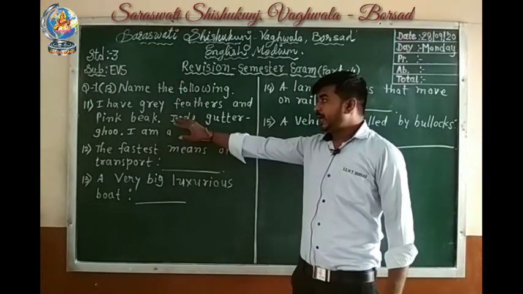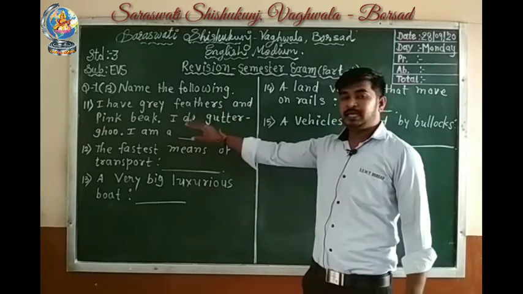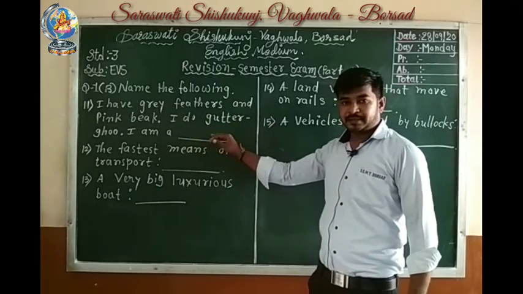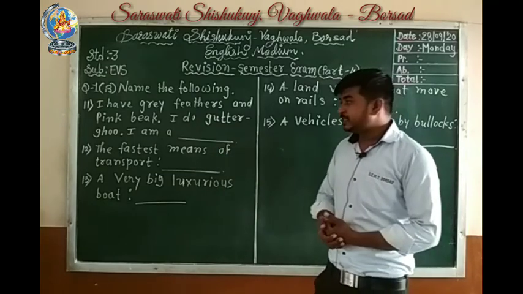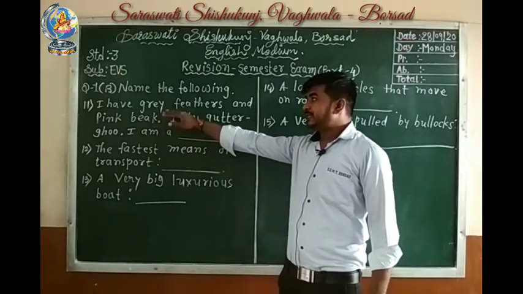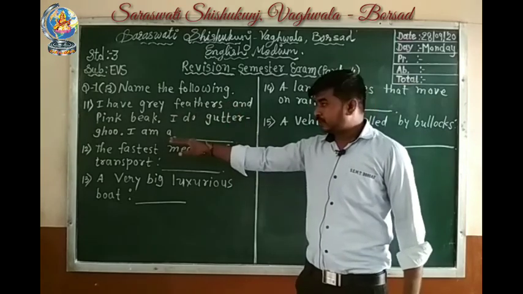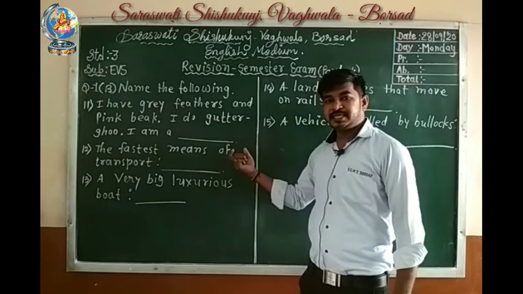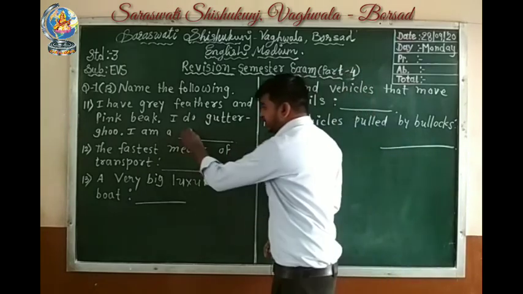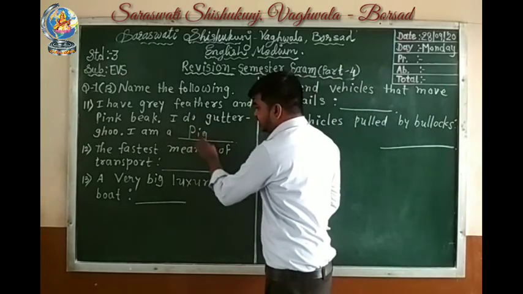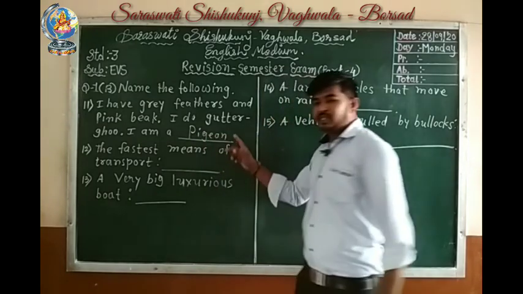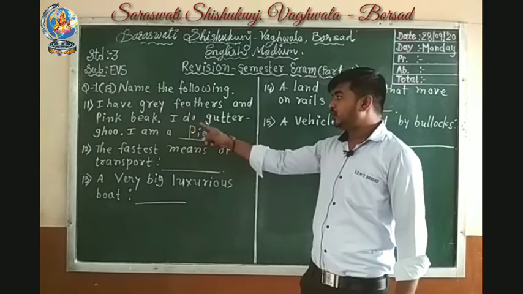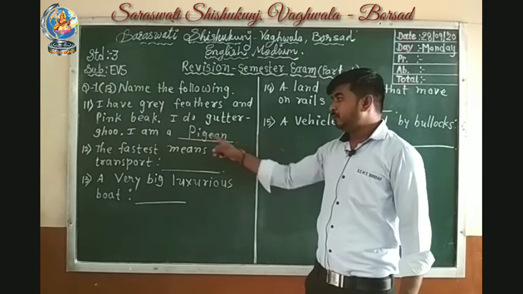Let's see next. 11 number. I have grey feathers and pink beak. I do guturgu. I am a blank. Students, which bird is this? It has grey feathers and pink beak, and its sound is guturgu. Pigeon. What is the spelling of pigeon? P-I-G-E-O-N. Pigeon. I have grey feathers and pink beak. I do guturgu. I am a pigeon.